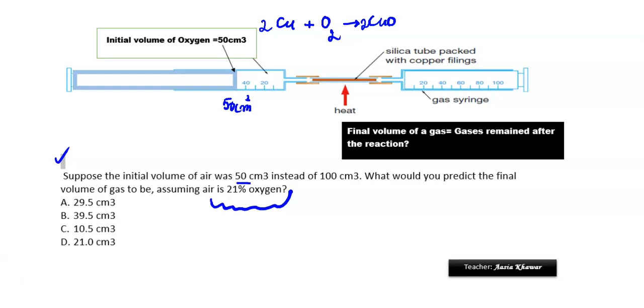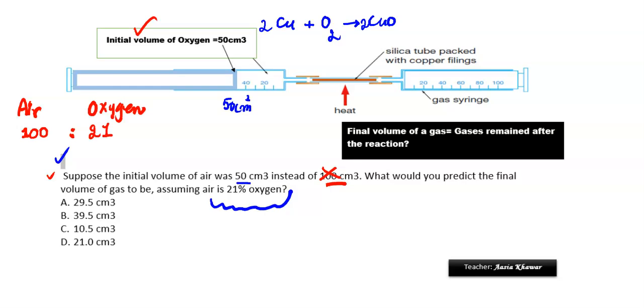21%, that if the volume of air is 100, then oxygen present is 21, right? So if the volume of air is 100, oxygen volume is always 21, right? Now starting this question, suppose the initial volume of air was 50 centimeter cube instead of 100. This is not 100. What would you predict the final volume of gas to be?